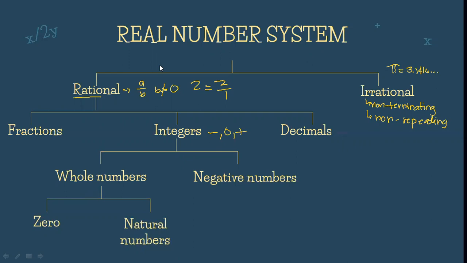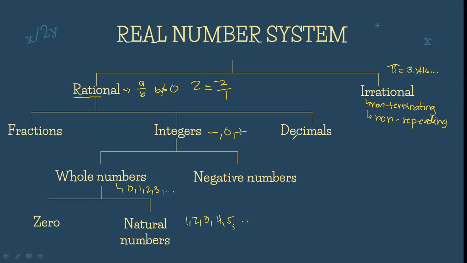Kapag sinabi nating natural numbers po, dito po nag-i-start yung 1, 2, 3, 4, 5, and so on and so forth. So kapag sinabi po natin na whole numbers, ibig sabihin po mag-i-start siya kay 0. So pag whole numbers, ang starting po 0, 1, 2, 3.